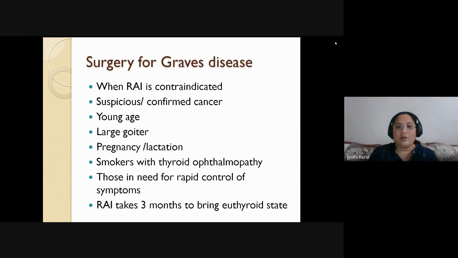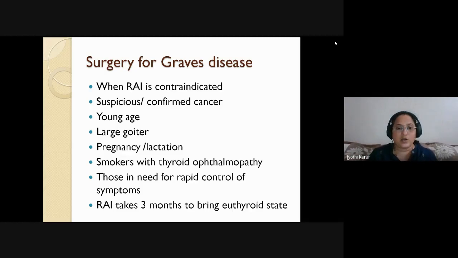Whenever there is suspicion of cancer, whether papillary or follicular carcinoma, or whenever you suspect any carcinoma, go for surgery. Don't go for medical management. Medical management is for initial management of the toxic state. Wherever you want the tissue, go ahead with surgery. In a younger patient, where there is a lot of life ahead, go for surgery, because it gives a long-term and permanent cure, with no future remissions and relapses.